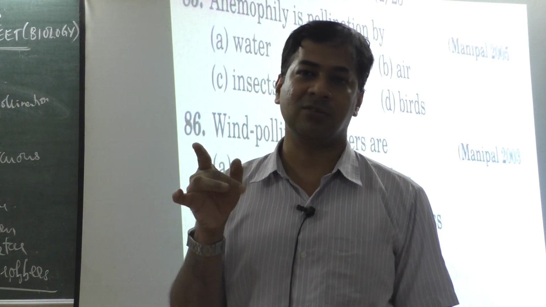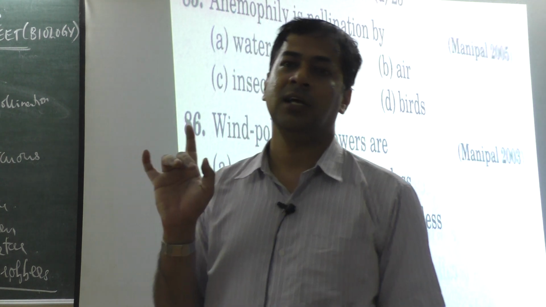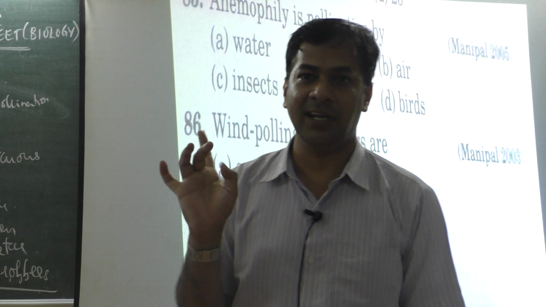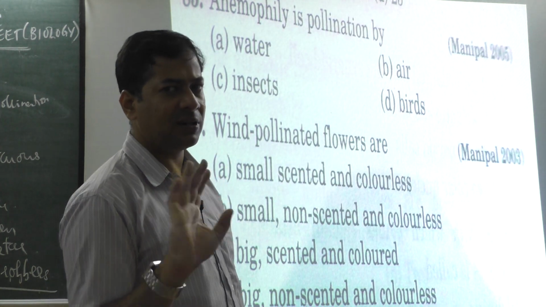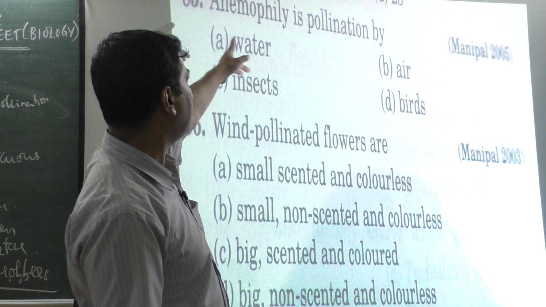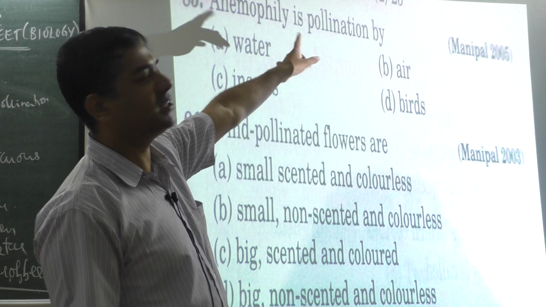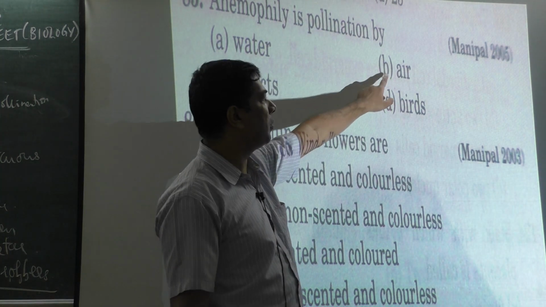Pollination by bats is called chiropterophily. Then pollination by wind is anemophily. Then pollination through water is hydrophily. These words you should know, which are not there in the book. These words are not there in the book, but I taught you in NEET class, so you have to remember this. Anemophily means pollination by wind, so it should be pollination through air. It should be option B.